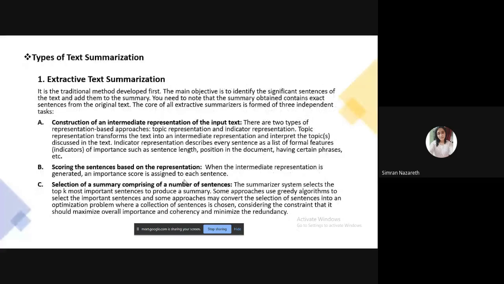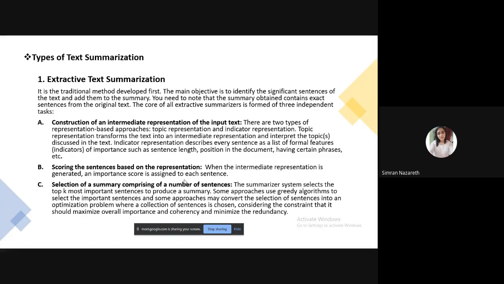There are different types of summarization. The very first one is extractive based text summarization. The main objective is to identify the significant sentences of the text and add them to the summary. Here the summary obtained contains the exact sentences from the original text. The extractive approach involves picking up the most important phrases and lines from the document, and then combining all the important lines to create the summary. So in this case, every line and word of the summary actually belongs to the original document which is summarized.